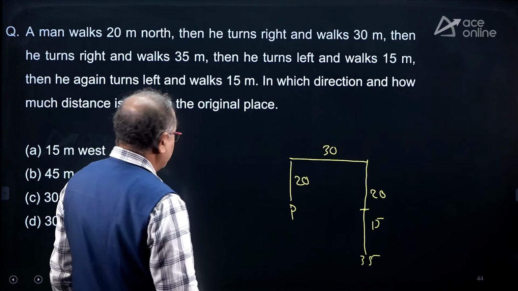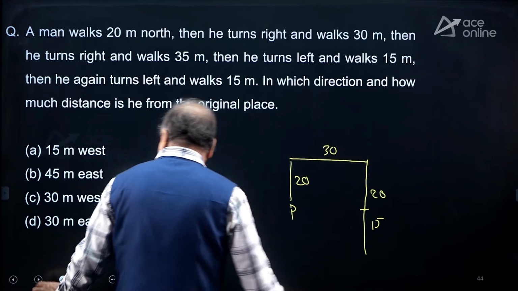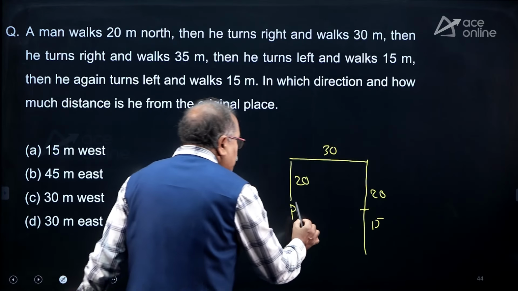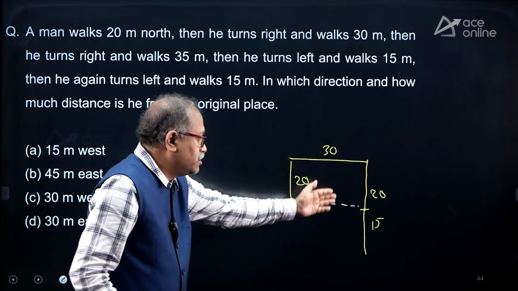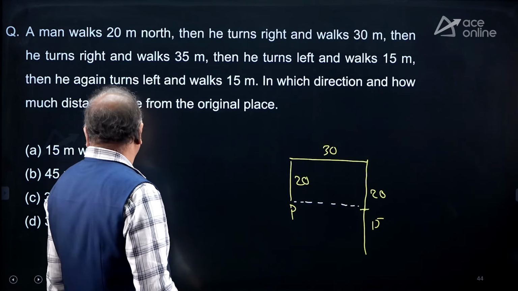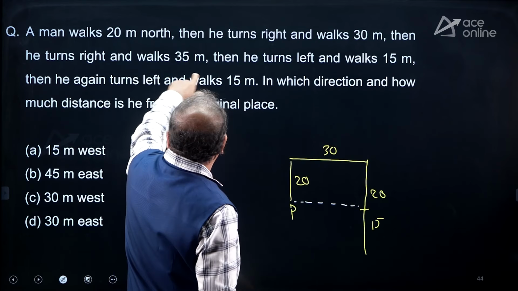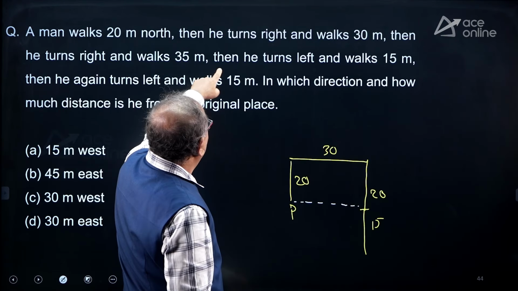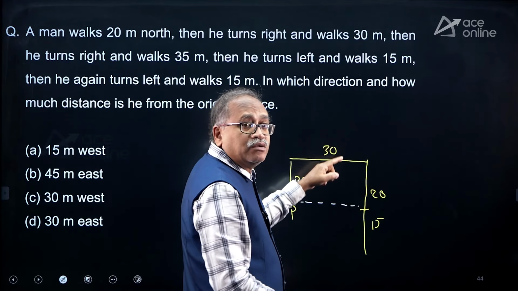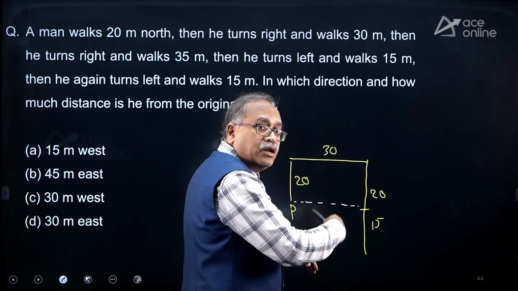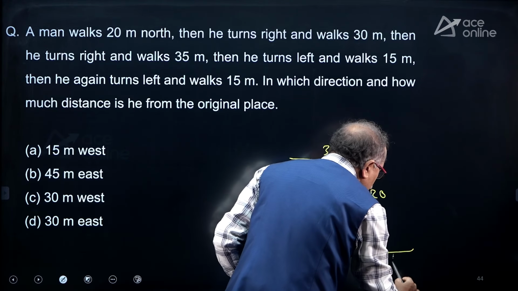He is here. So, I don't need to write down here. I just wanted to indicate that these two are parallel here. 35, 20 plus 15. Now, what is the next one? Walks 35 and then he turns left and walks 15. So, when south, left is our right. So, that is 15, 15 over here,